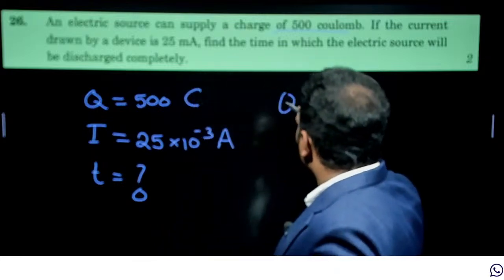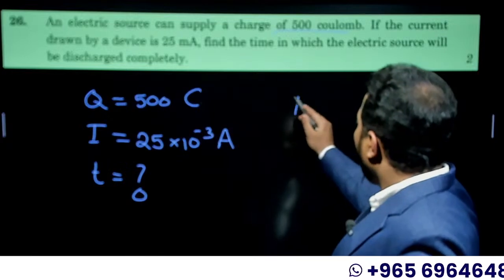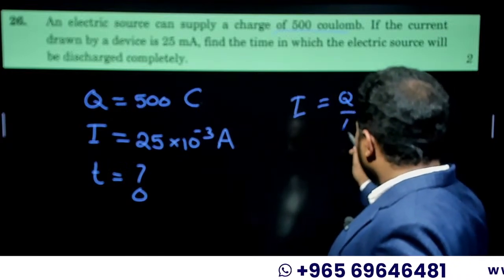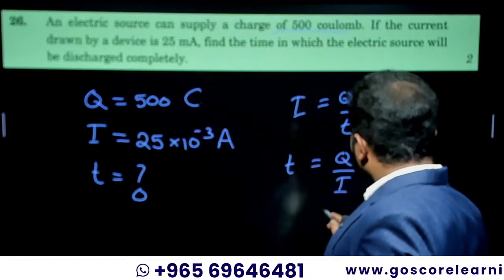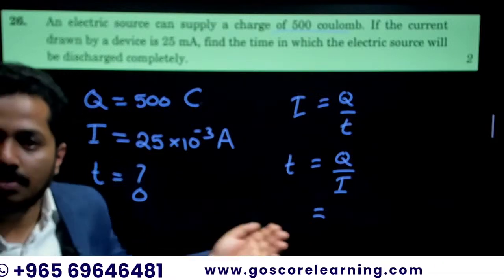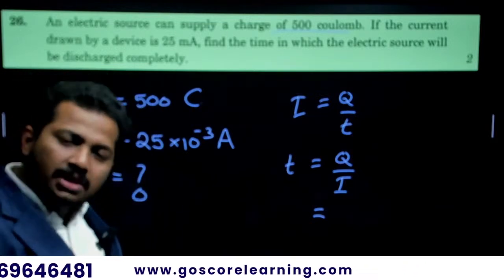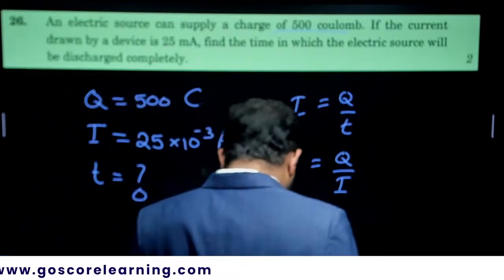You know that I is equal to Q by T. So T is equal to Q by I. So what an easy question. How can you get a question which is simpler than this one from electricity numerical? Very easy one. Okay, so you substitute the values over there.